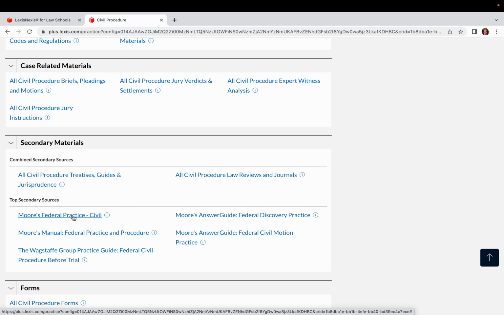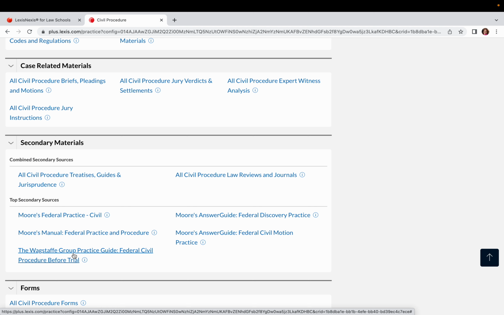A big favorite of mine are these top secondary sources here, because you can immediately start to see what are the biggest, most used resources for a particular area of law. And if public interest attorneys need to quickly figure out which are the resources that are going to be most helpful that others use all the time, these are them. So Moore's Federal Practice will help you with all civil procedure issues for federal law. And we also have this Wagstaff practice guide for pretrial motions.